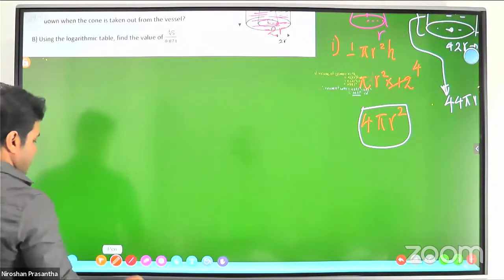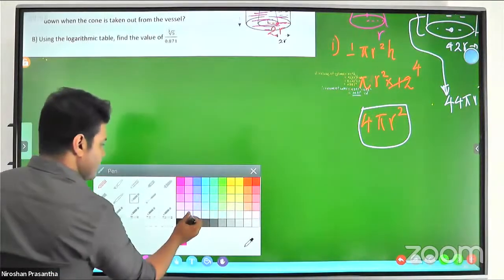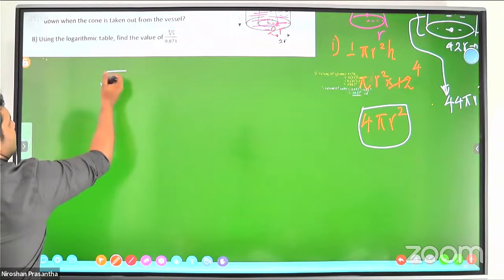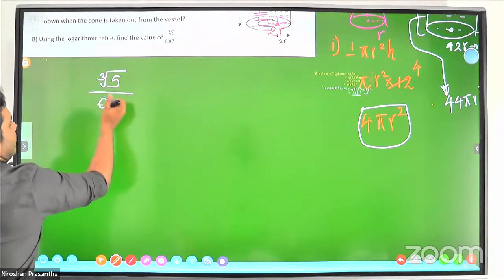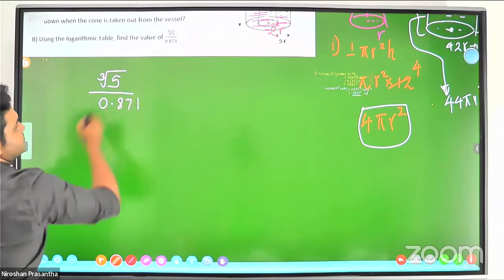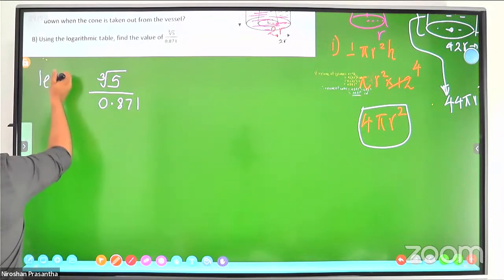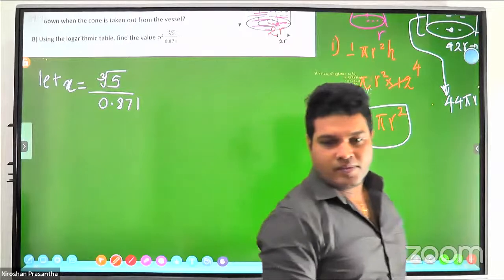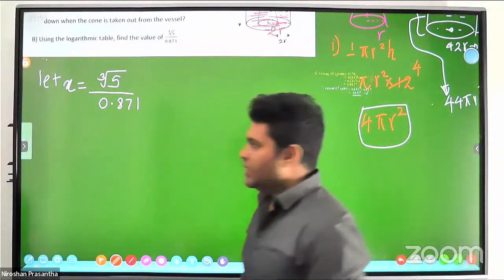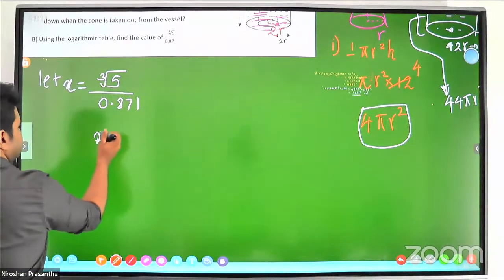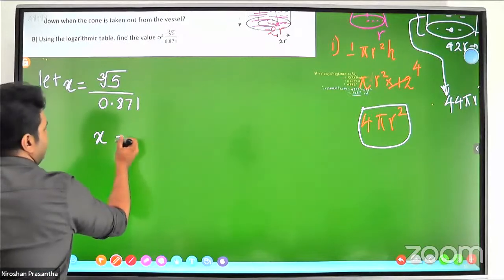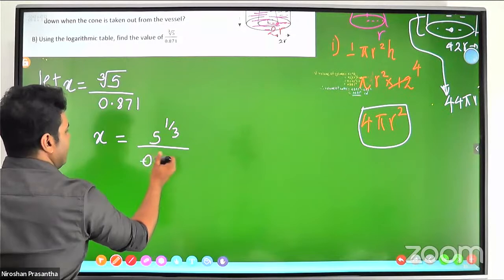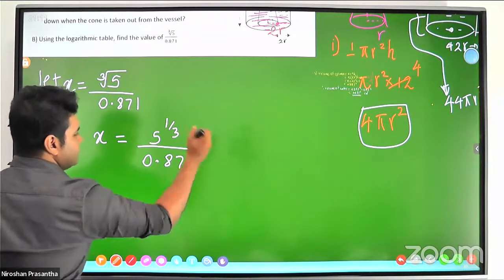Right, now mind this problem: 5 to the power cubic root 0.871. Let this be equal to x. Therefore, we can write x equals 5 to the power 1/3 of 0.871.